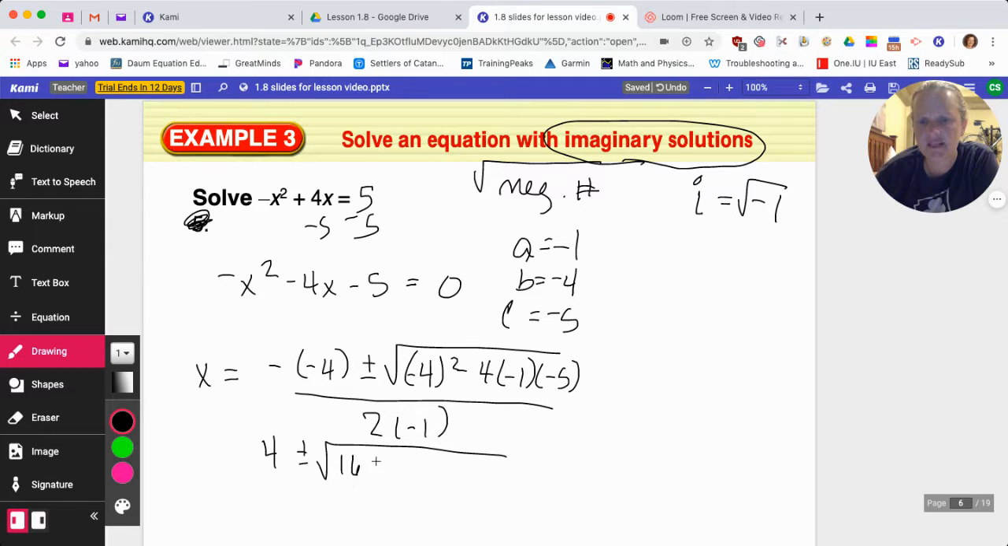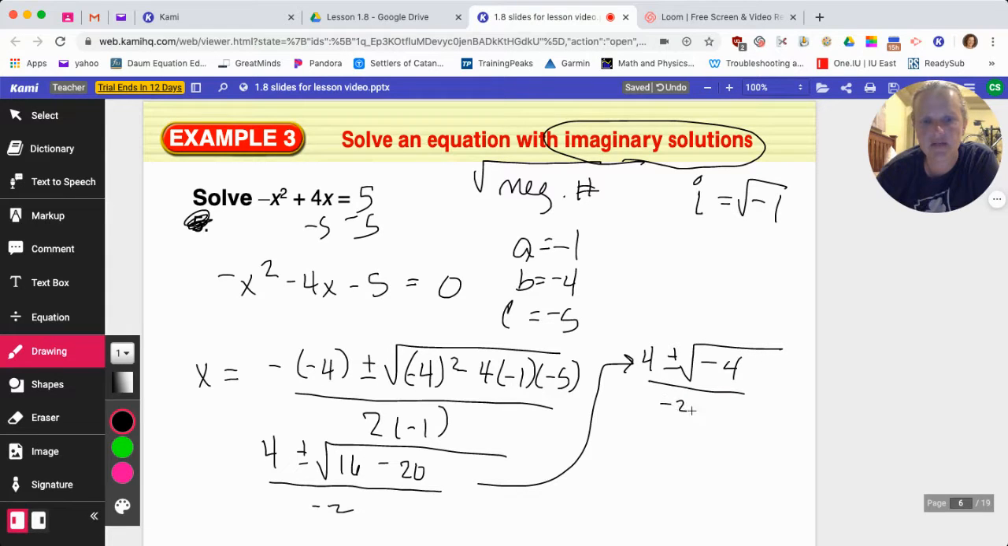I have 16 minus 4 times negative 1. I have a negative 4, negative, that's a positive 4, and negative 5 is a negative 20, all over negative 2. 4 plus or minus the square root of negative 4 all over negative 2. That gives me a negative, the square root of negative 4 is the same as 2i, all over negative 2.